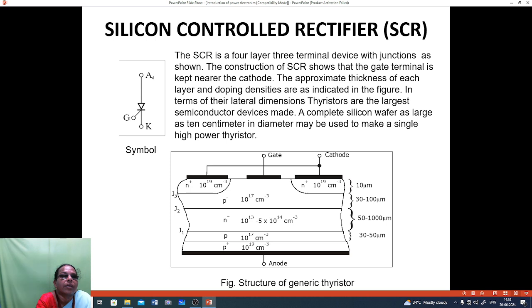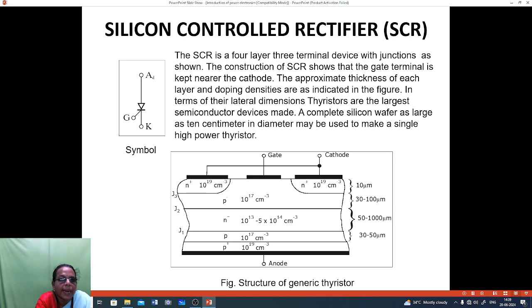In terms of lateral dimensions, thyristors are the largest semiconductor devices made. A complete silicon wafer as large as 10 cm in diameter may be used to make a single high power thyristor. Here is the structure of the thyristor.